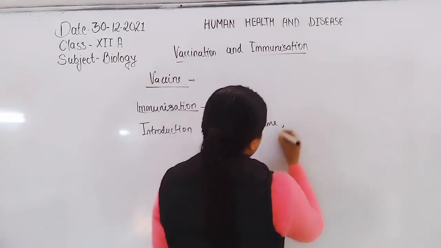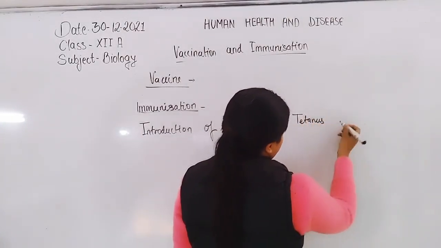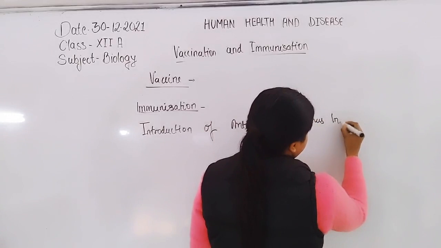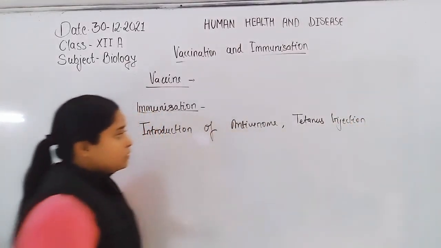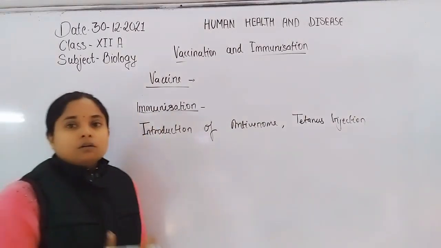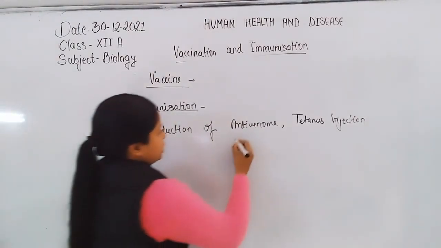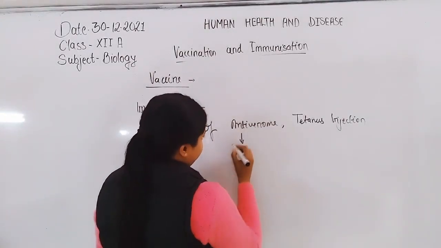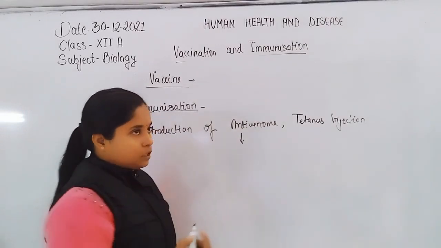Another is tetanus injection. That is an example of preformed antibodies, introduction of preformed antibodies in the form of anti-venom, that is formed from horse serum.